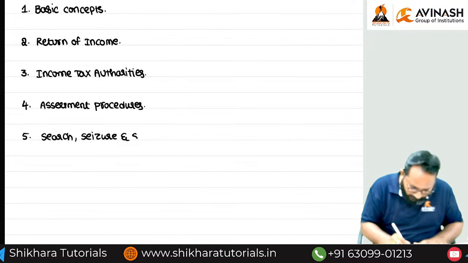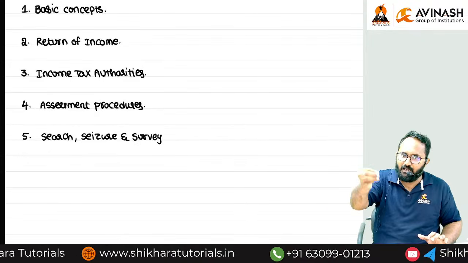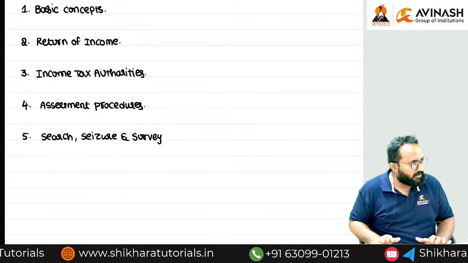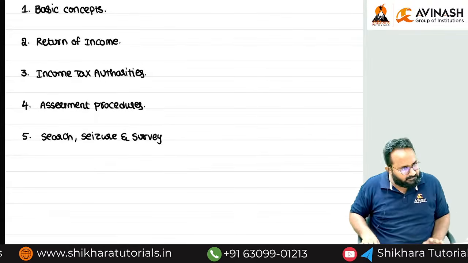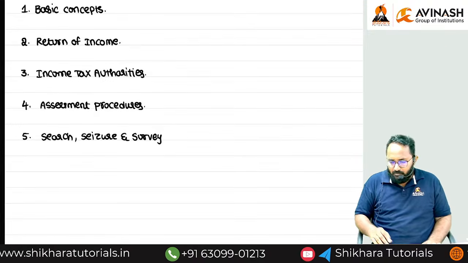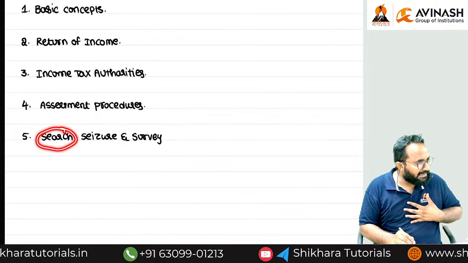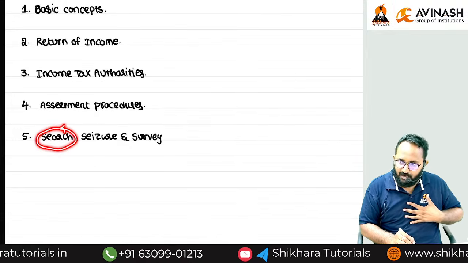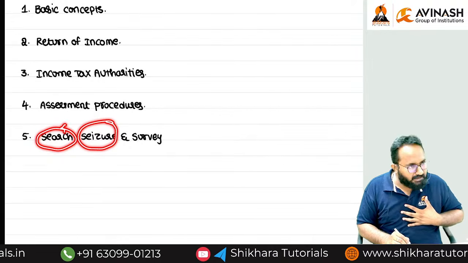In the chapter we'll discuss this. You can ask any of your seniors; they may not be able to state the difference between these three things, but they are ready for the exam. Basic difference, sir: if I am going to conduct a search, my intention is to identify undisclosed assets, and after that I want to seize the undisclosed assets.